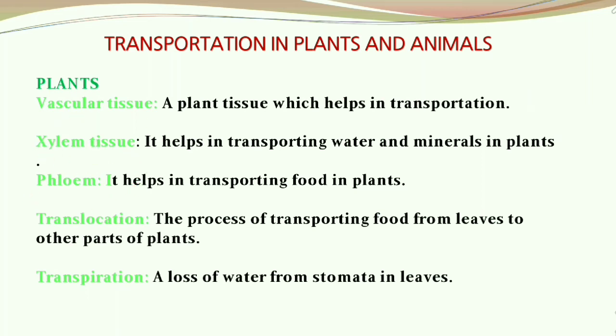The xylem tissue helps in transporting water and minerals in plants, whereas the phloem tissue helps in transporting food in plants. So as I've already said, translocation and transpiration are the 2 processes that take place in transportation in plants. So what is translocation? Translocation is a process of transporting food from leaves to other parts of the plants, whereas transpiration is the loss of water from stomata in leaves. This is all about transportation in plants.